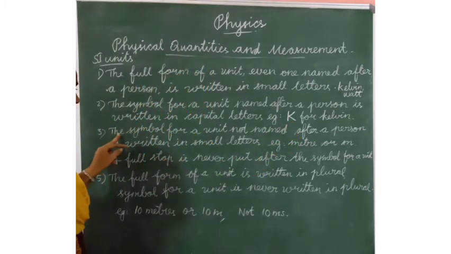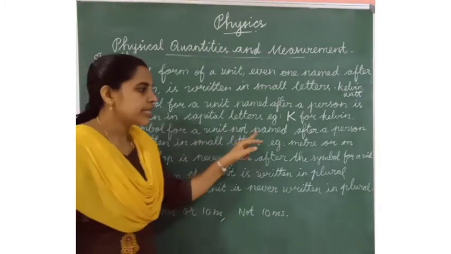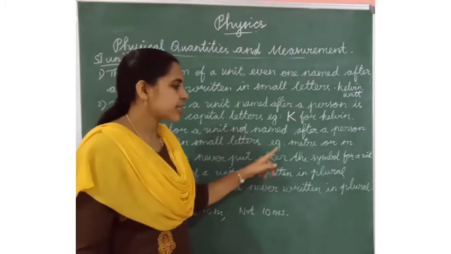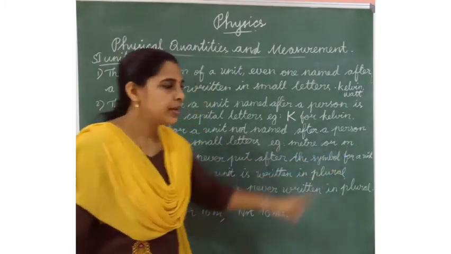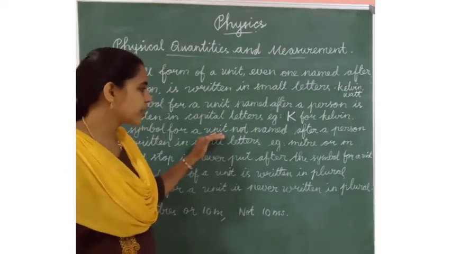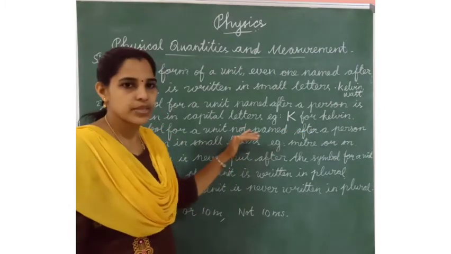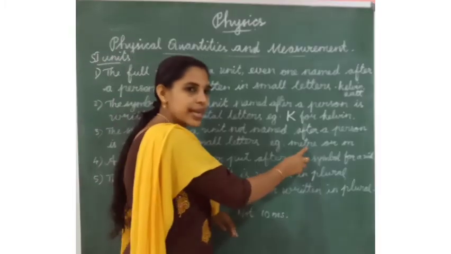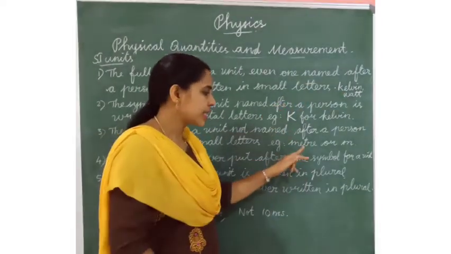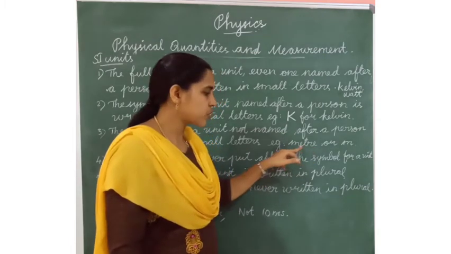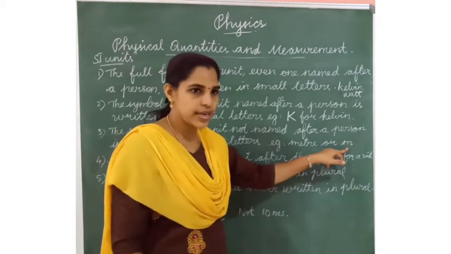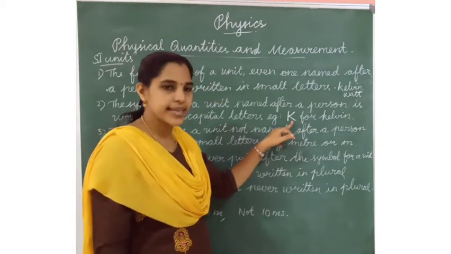Then next one, the symbol for a unit not named after a person is written in small letters. Example, meter or m. Here we have to use the name of the units. Here we are not using the name, only the unit. So we have to write in small letter, meter or m. Here for the name we should write in capital letter.